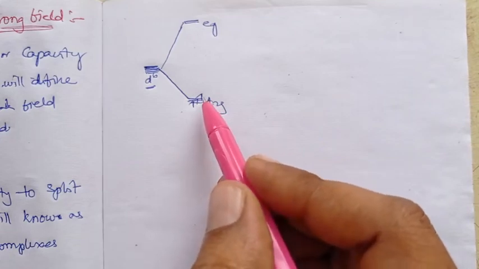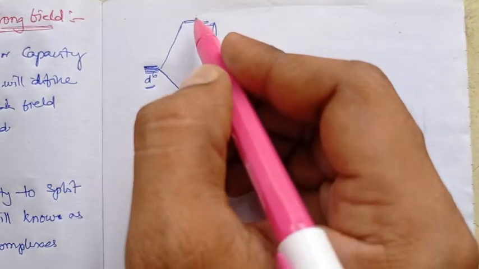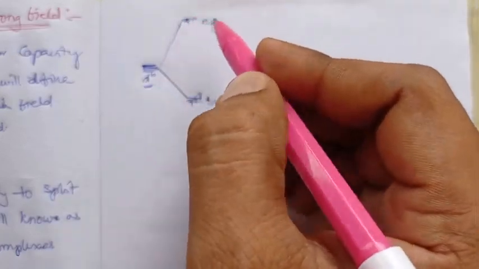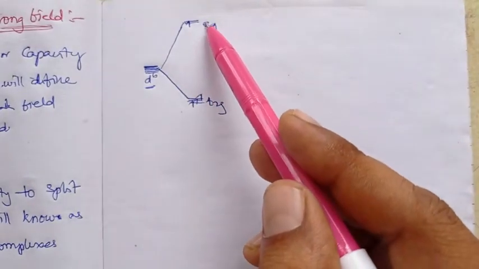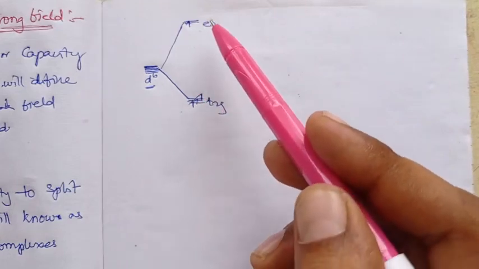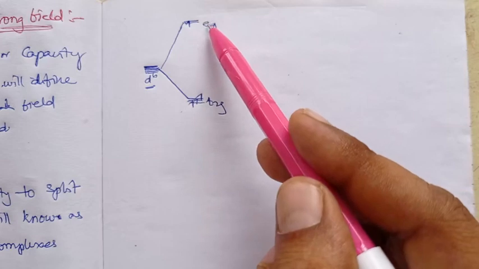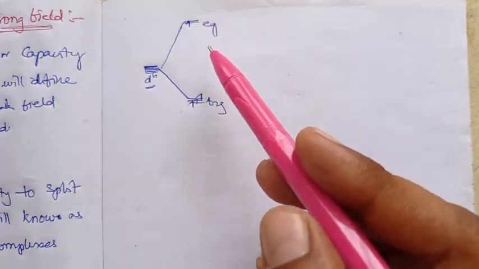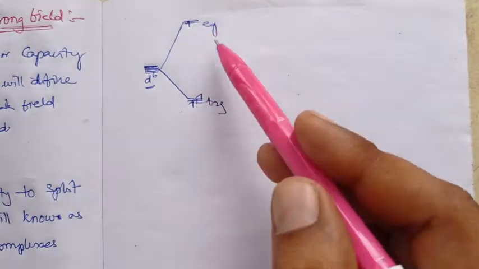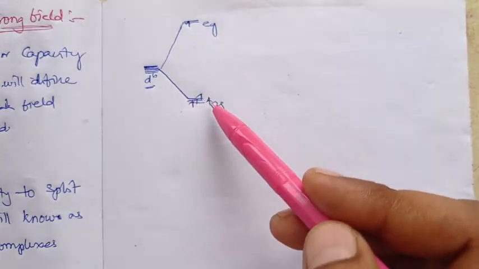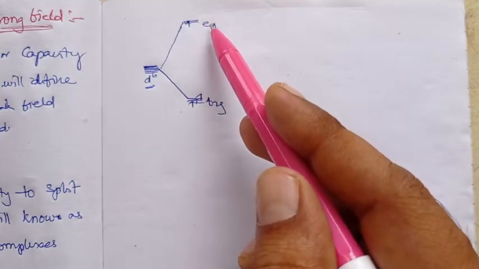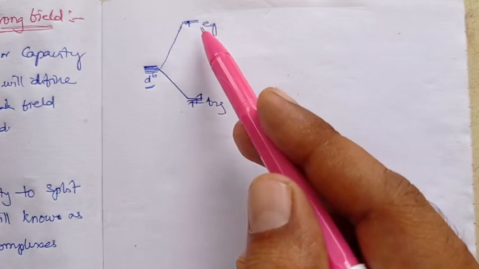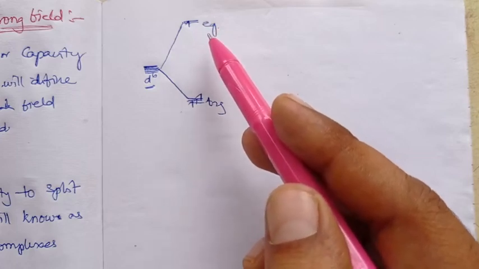After this 3 electron filling, the fourth electron has to reach the higher energy, which is Eg, and it has to be filled in the Eg orbital. To fill the fourth electron in the higher energy level, the electron has to acquire the energy to reach the Eg, right? That is the crystal field stabilization energy, the energy gap between the lower energy and the higher energy, which the fourth electron has to acquire to reach the Eg energy state and fill there, right? That is the first hindrance.